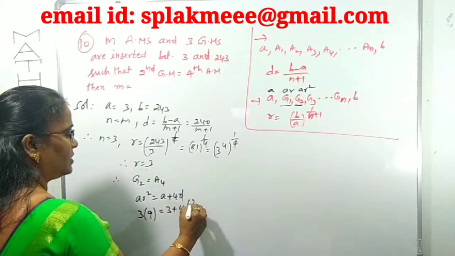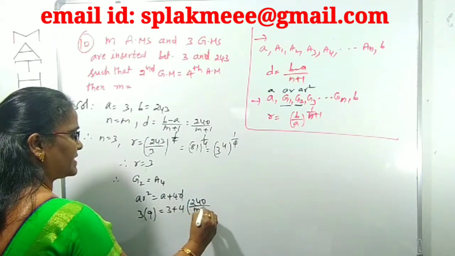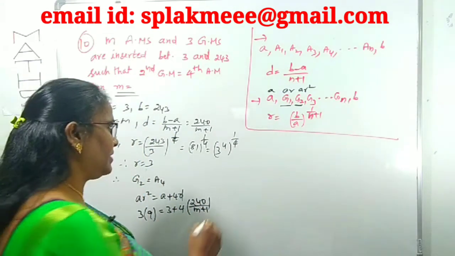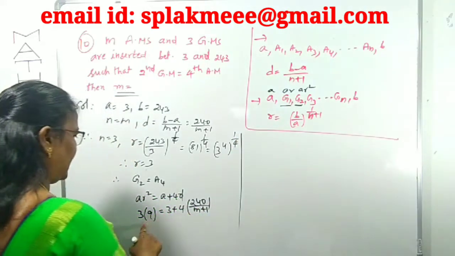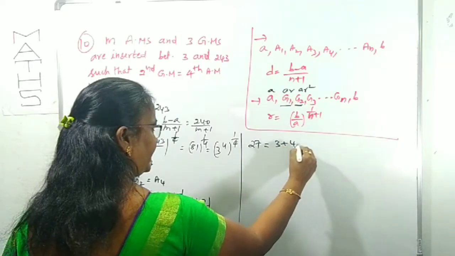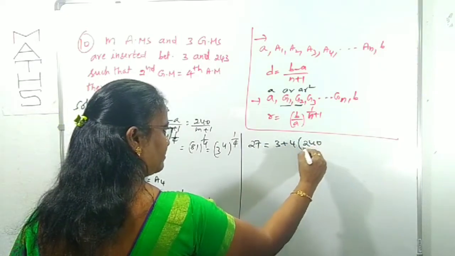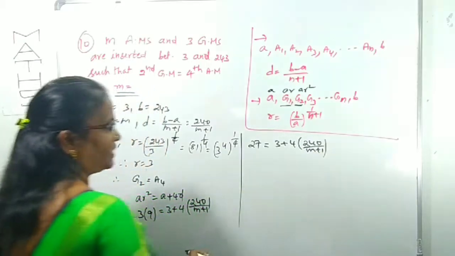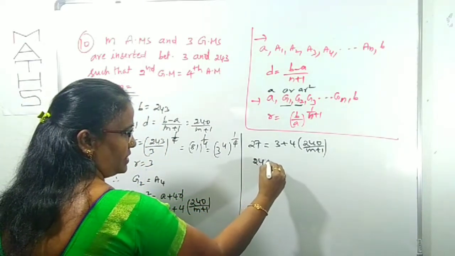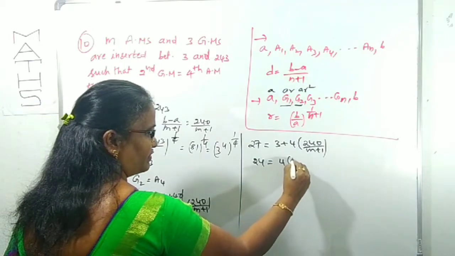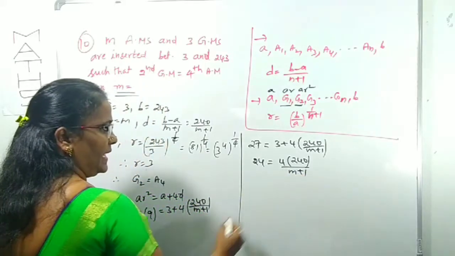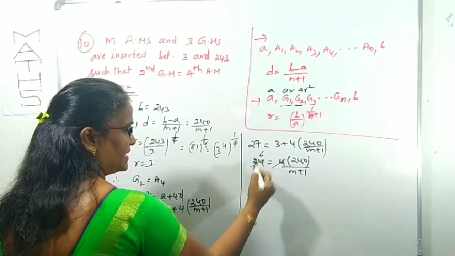D is 240 by (M plus 1). From this you can find the M value finally. Now how do we calculate? 3 nines are 27, which is equal to 3 plus 4 times 240 by (M plus 1). Now if you take 3 to this side, 27 minus 3 is 24, which is equal to 4 times 240 by (M plus 1). Again 4 and 6 cancel.